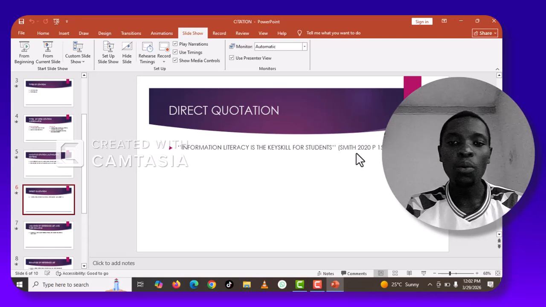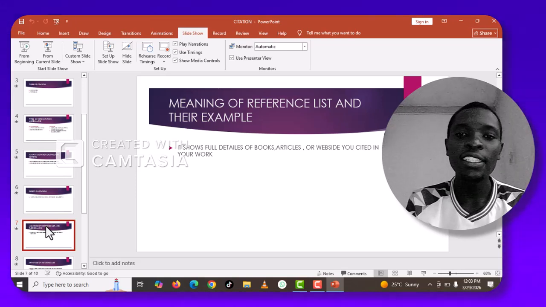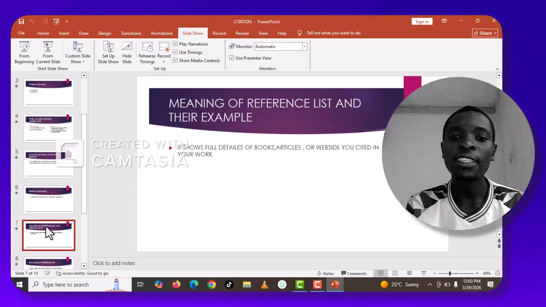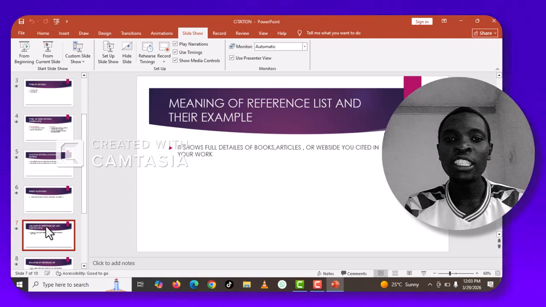Then we have the meaning of reference list and examples. Reference list shows the full details of the book, article, or website you cited in your work. Reference list just shows the full details of where the author comes from, where the article was published, and who is the publisher.